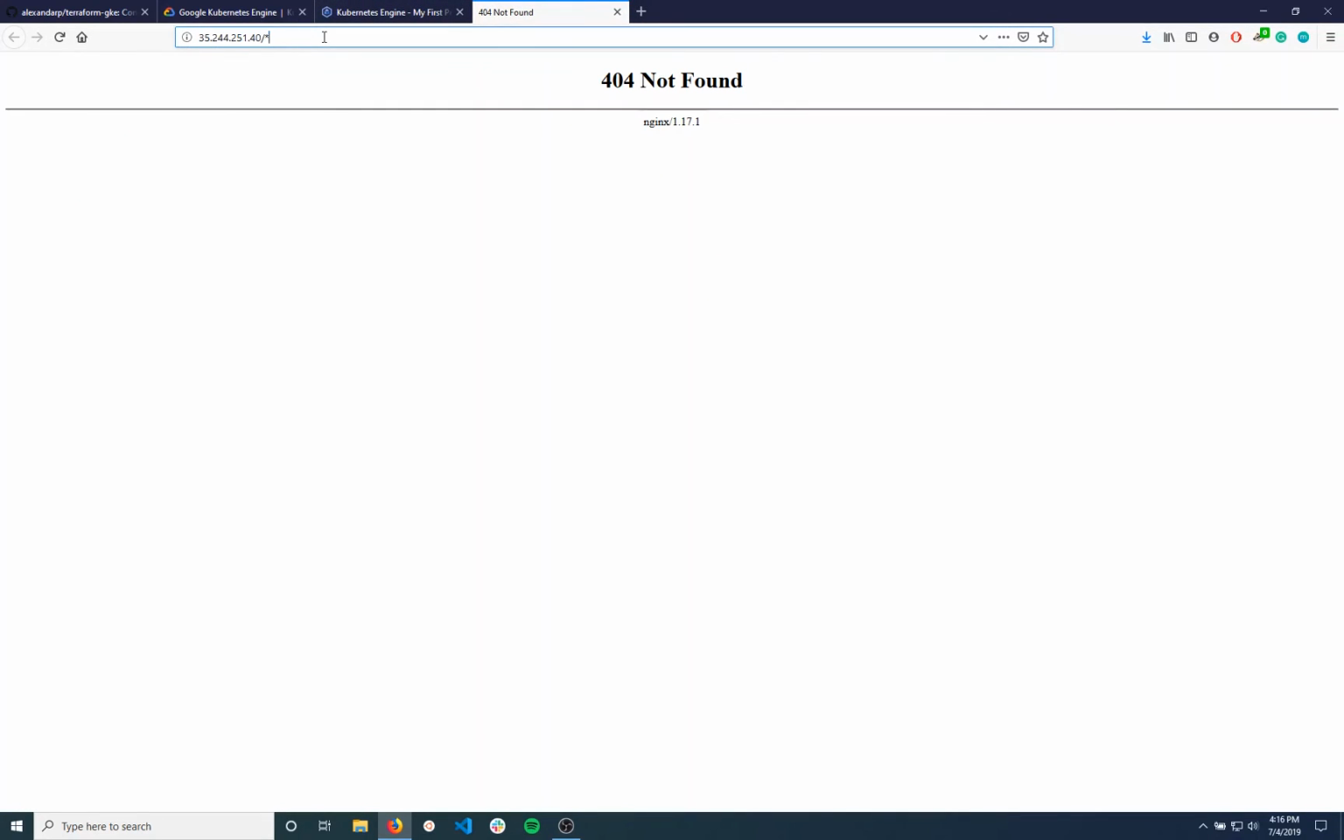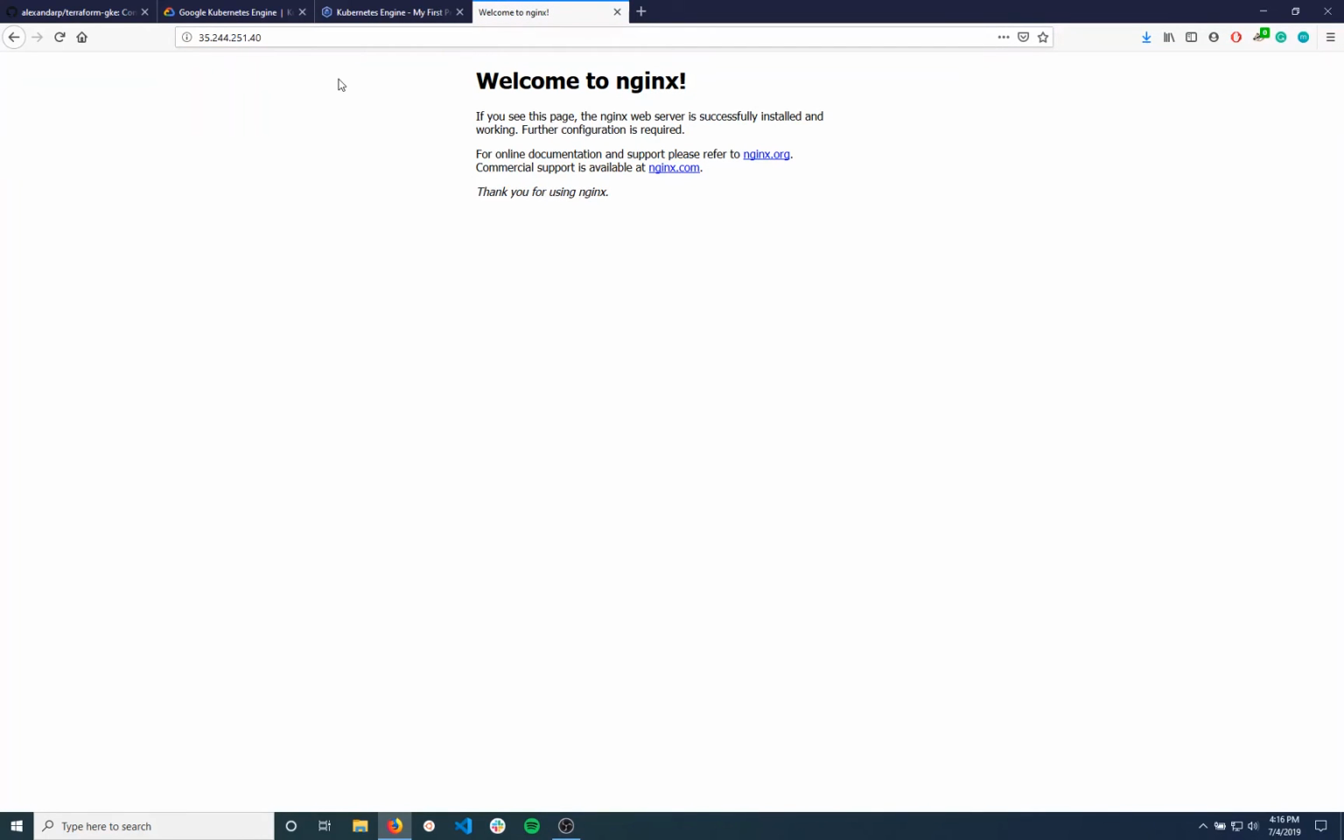We're just going to get rid of this wildcard here. And now we get that welcome to Nginx page. So we've successfully created that Nginx pod, and the ingress for the Google Cloud load balancer is now pointing to that service, and it knows how to route that traffic. So now we successfully have a Nginx pod running in our cluster.